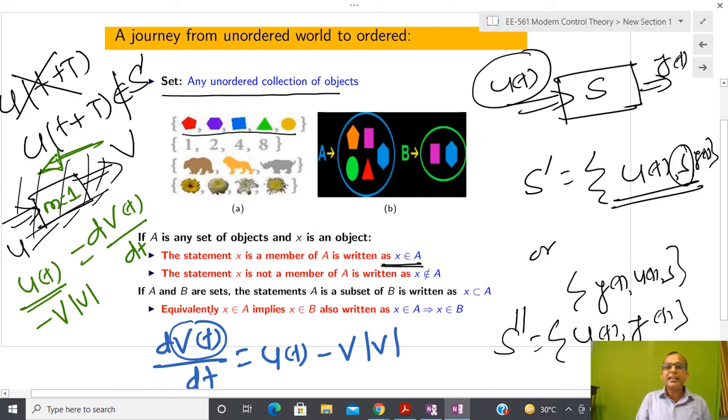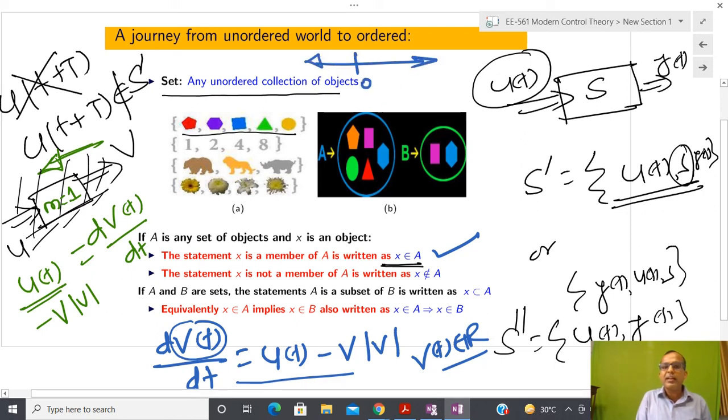Due to that reason, this is not the exact mathematical model. I have to write in which space v(t) belongs. And we know that v(t) is nothing but a real number. We are going to use set theoretical notation now: whatever velocity comes into the picture belongs to the real line, minus infinity to plus infinity.